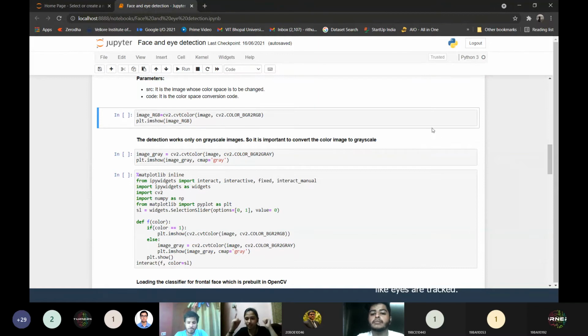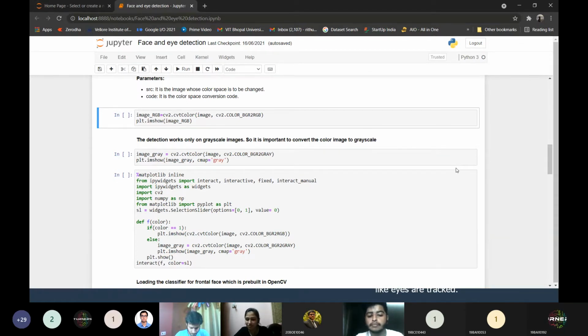I have the image in the BGR format. I need to convert it into RGB format. How am I going to do it? I need to use a function. What's the name of the function? Nobody's remembering. Okay, no issues, I'll tell. Okay, someone wrote it. Perfect. Yes, I got it now.